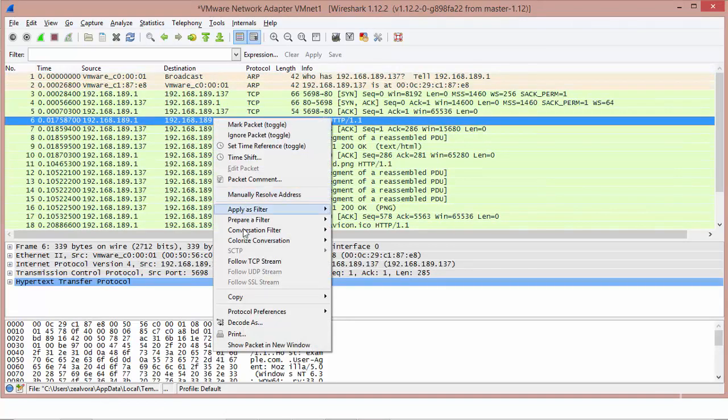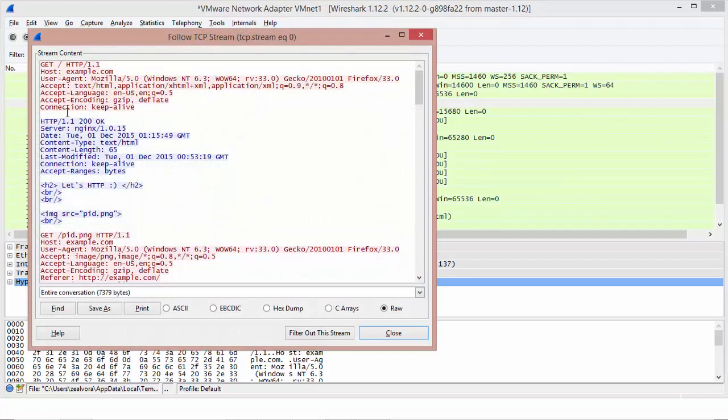If I go here, let me follow the TCP stream. And if we look over here, the first request that the browser has sent is a GET request. GET basically means I want to fetch this particular resource, followed by the HTTP protocol version. There are a lot of HTTP versions. 0.9 is what we started with, then there is 1.0, 1.1, and there is 2.0 as well. Again, this is a GET, so that means the web browser wants to fetch a particular resource.